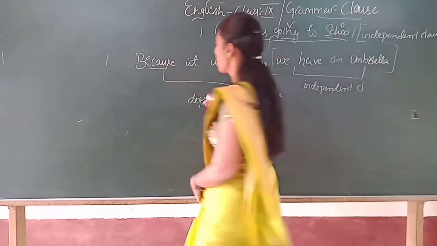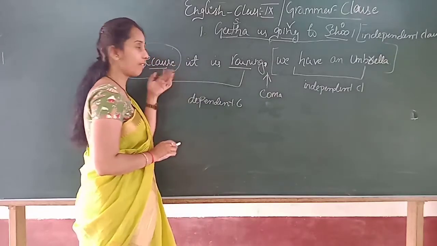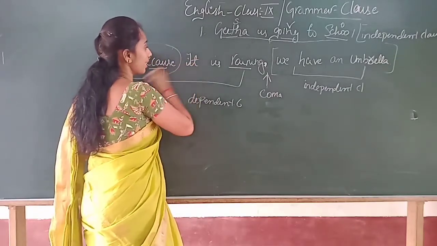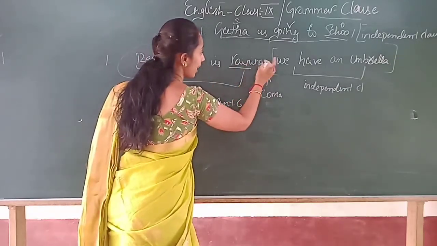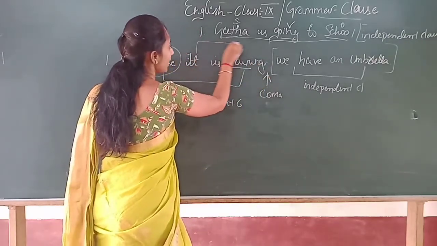Okay? Suppose you give up this one, and just let's write it. It is raining, and remove the comma here and give a full stop. Then this becomes an independent clause.